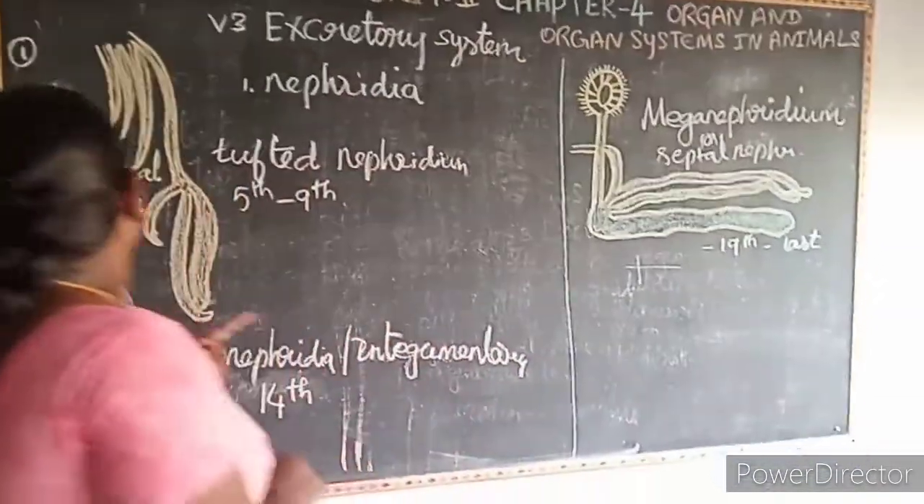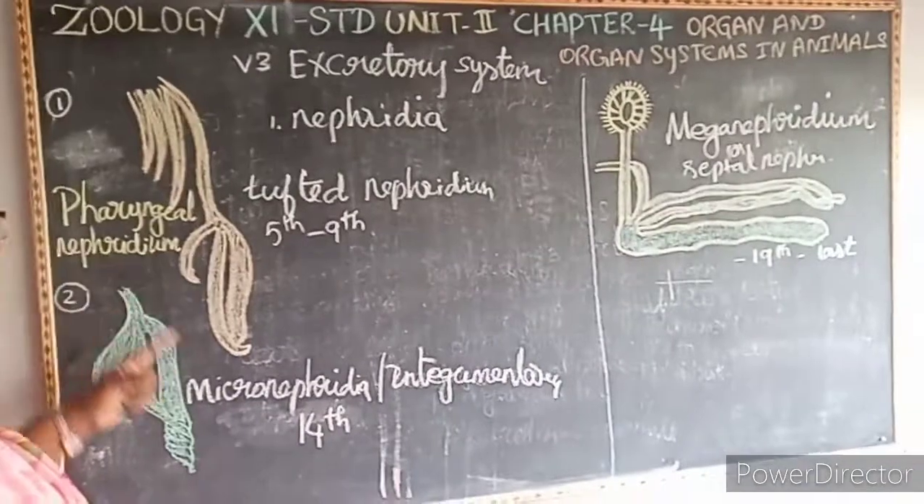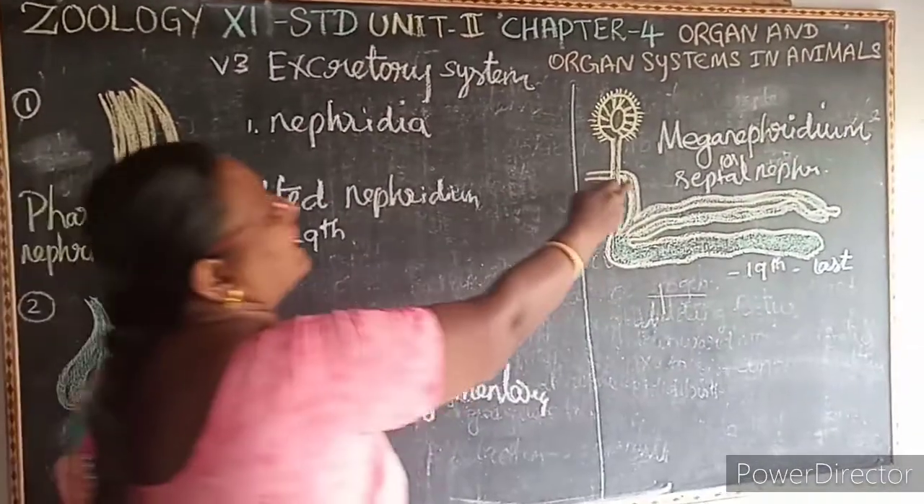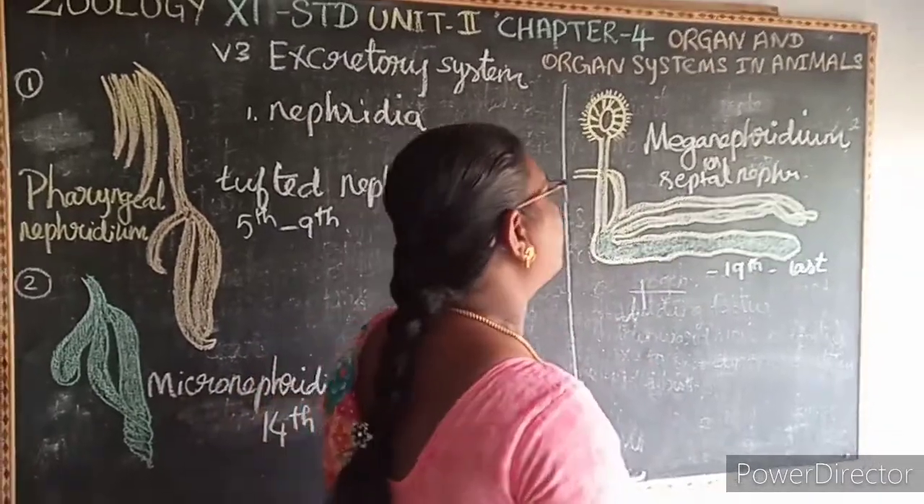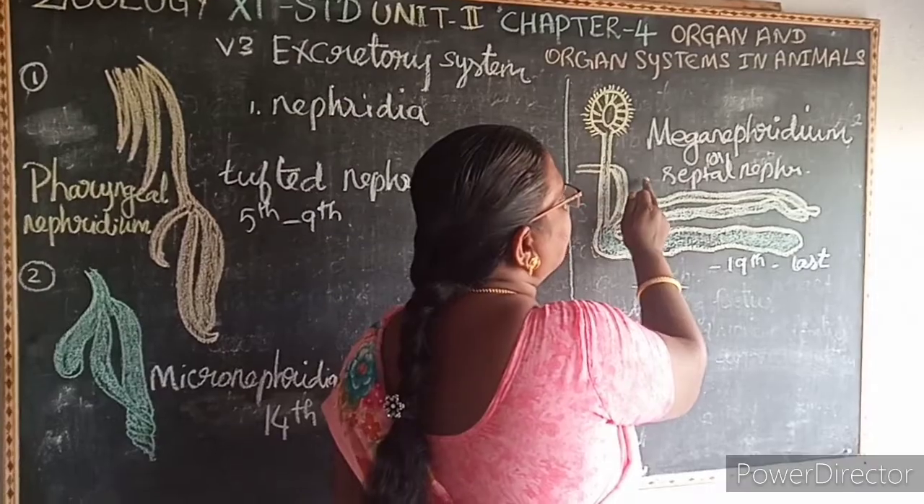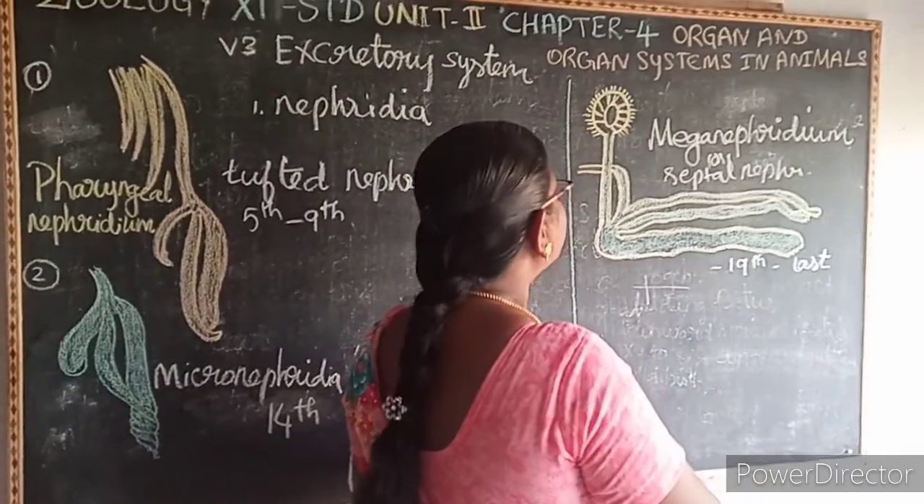What are the three types of nephridia? Pharyngeal nephridia, micronephridia, meganephridium or septal nephridia. So why is it called septal nephridia? Because this nephridia is present in between the segments. It is known as what? Meganephridium or septal nephridia. It has three divisions.